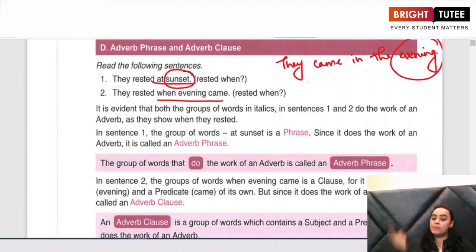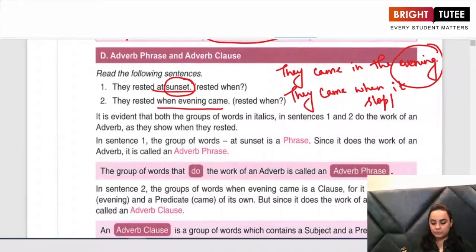When did they come? When evening came. The answer is in the form of a clause. So this is an adverb clause. If I give you another example, they came when it stopped raining.